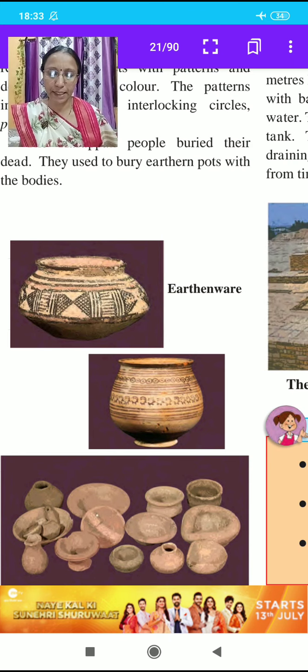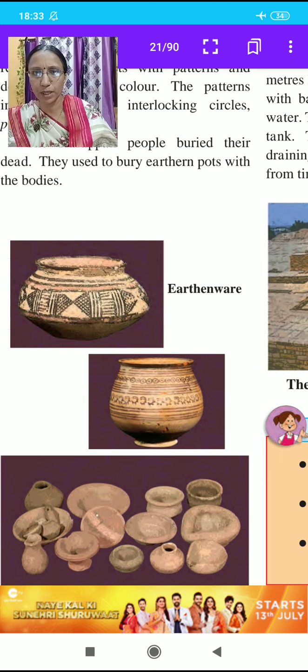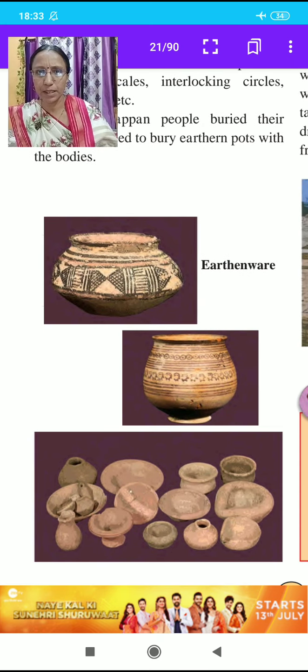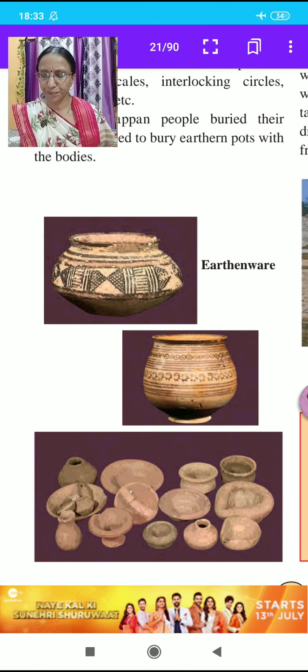There are red terracotta pots with patterns and designs in black color. Here, student, see this picture of an earthen pot, red terracotta pots with designs in black color.